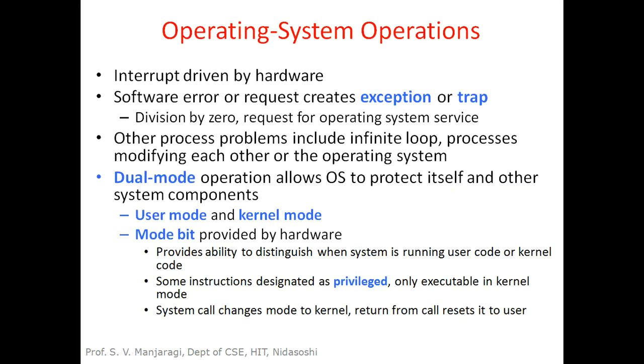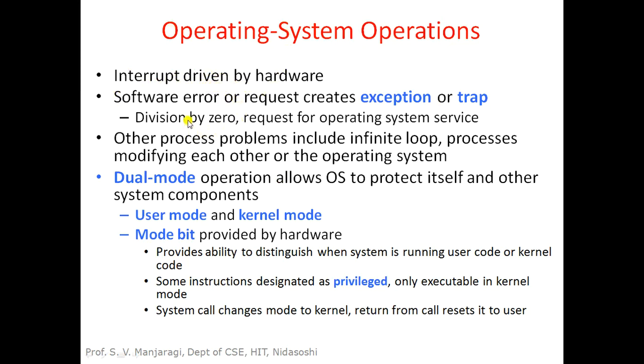Now let us look at operating system operations. We already learned that the operating system is basically interrupt driven. What is interrupt driven? An interrupt is basically a notification about some event that is happening in the system, given to the CPU or to the operating system. Hence, the operating system is called interrupt driven, and there are 2 kinds of interrupts that we already learned: hardware interrupt and software interrupt.